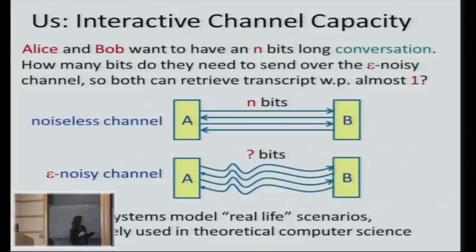I just want to mention that interactive systems, systems where a few parties talk in order to achieve a goal, model real-life scenarios, and these are widely used in theoretical computer science, in complexity, in cryptography, and so on. Okay, so next I want to formalize the notion of interactive channel capacity. I'll give you a formula for that. But first I need to tell you what communication complexity is.